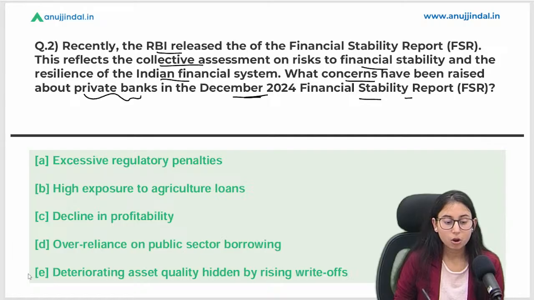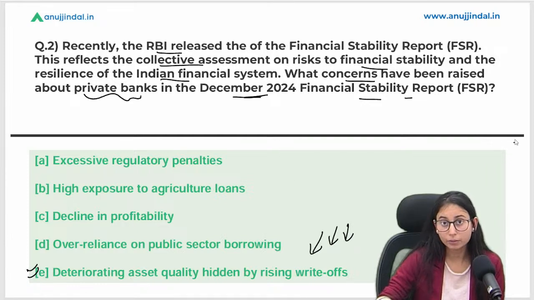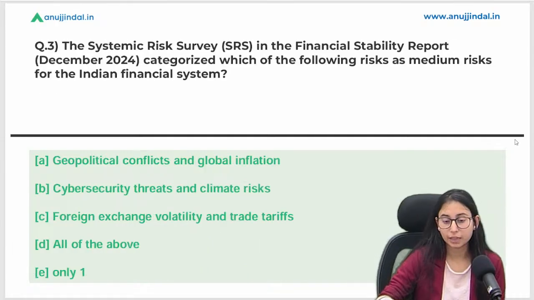So basically, option E is the right answer. Why? Because there was a rise of write-offs by the PSBs. We already discussed in the scheduled commercial banks data that write-offs have increased, and the main driver of this is public sector banks.